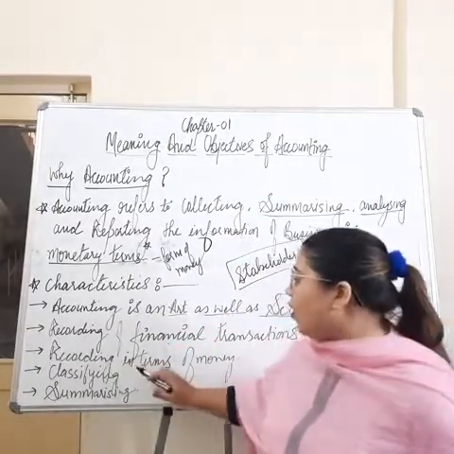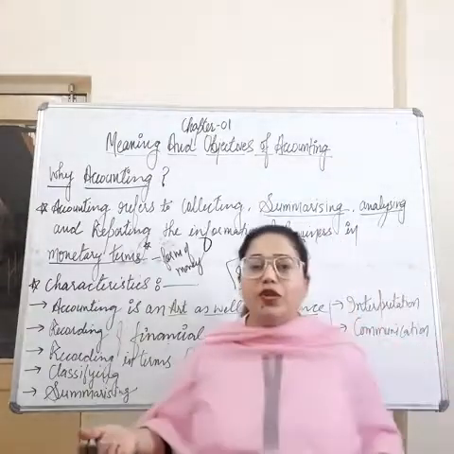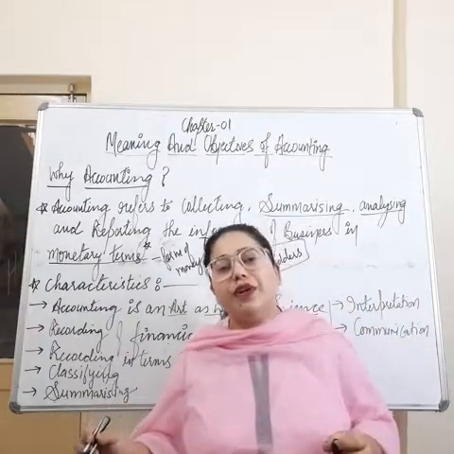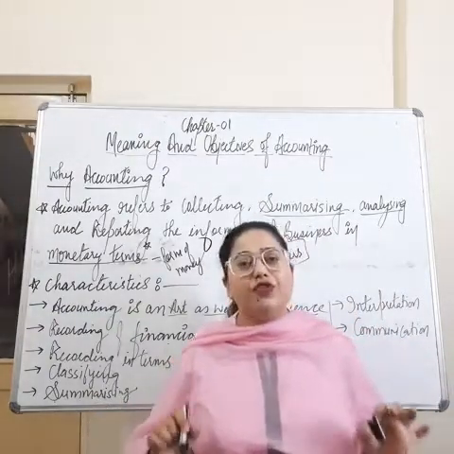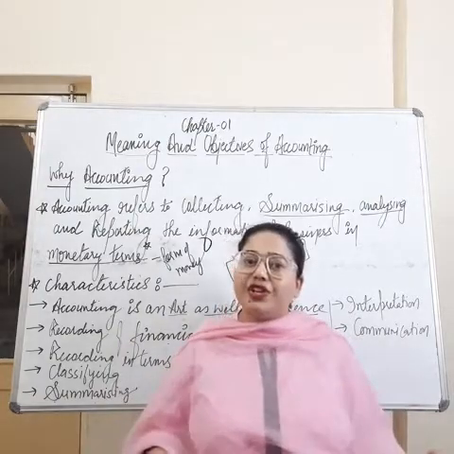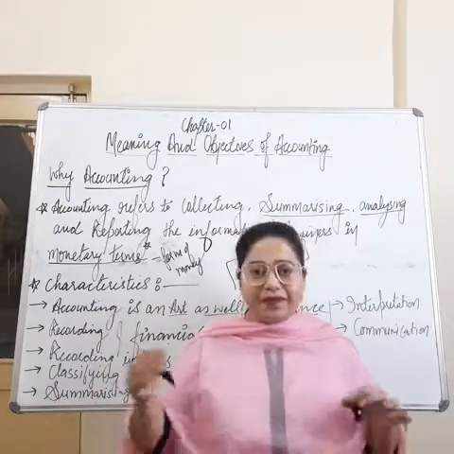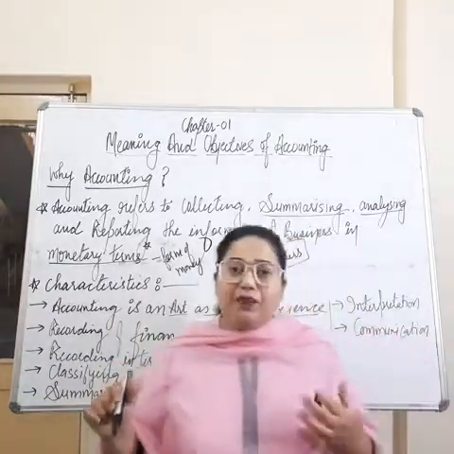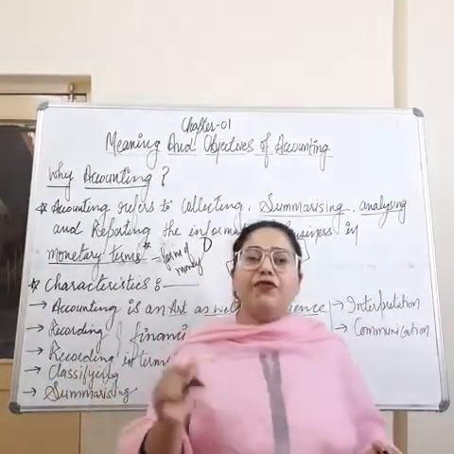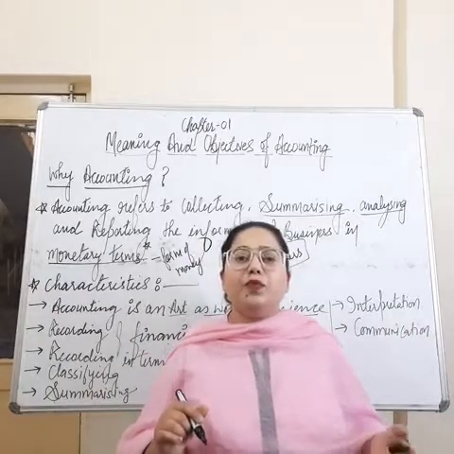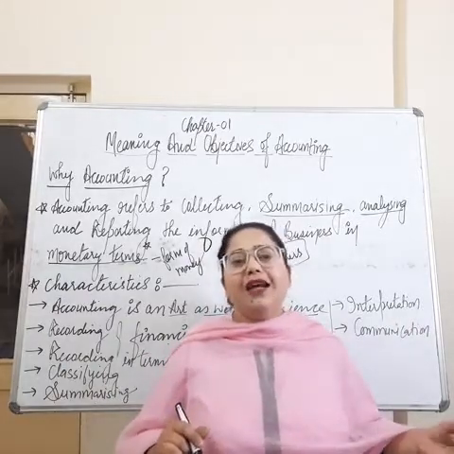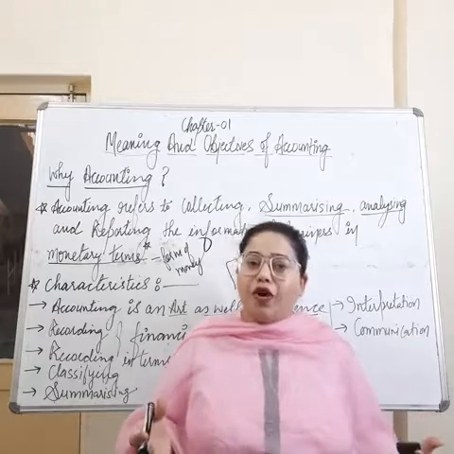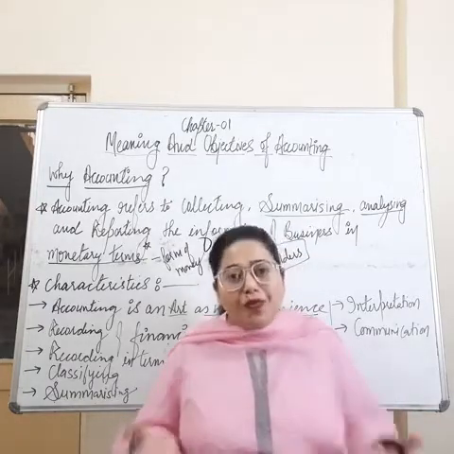Next is recording in terms of money, which I have already told you. Only those transactions that can be measured in terms of money are to be recorded. One more example related to this: Mr. Ram put in his best efforts and it led to the progress of the business. Now, how much progress is there?